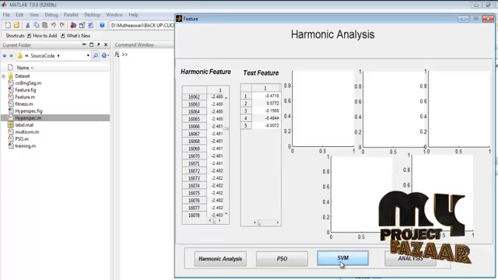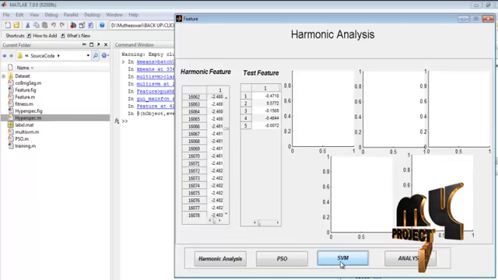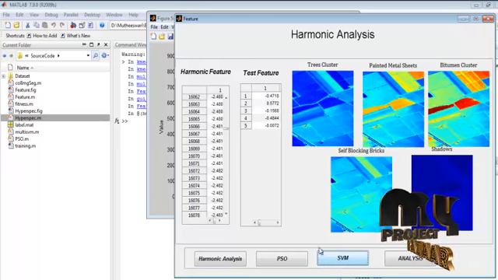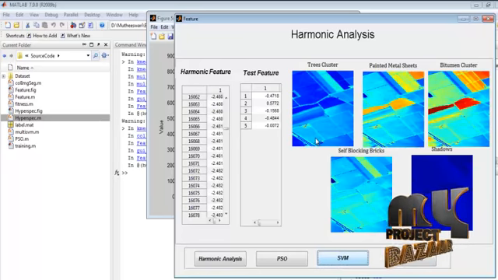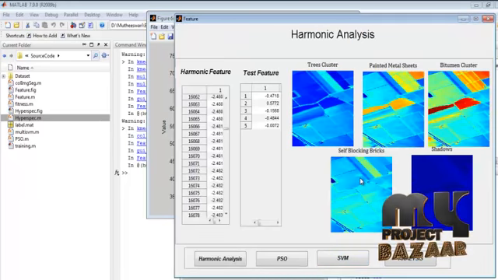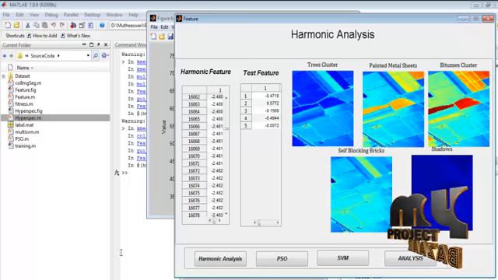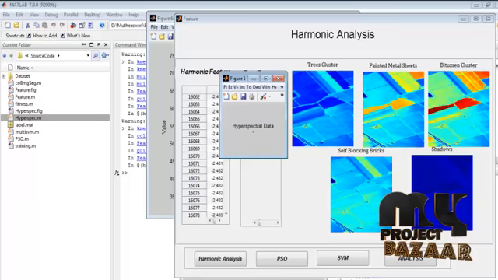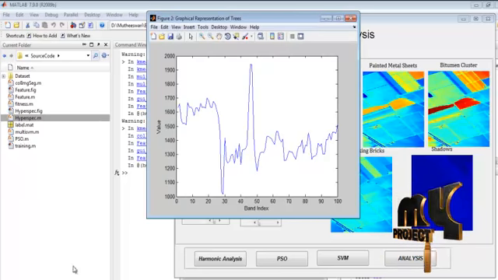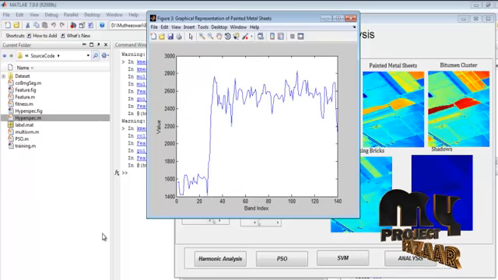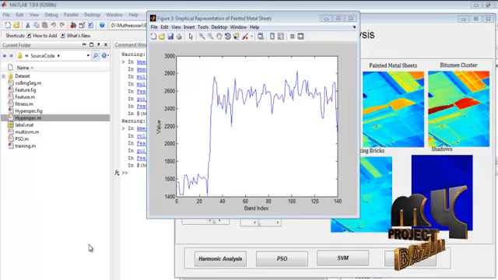Finally we extract the SVM classifier results for every band. This is the trees cluster band, this is the painted metal sheets, this is the bitumen cluster band, this is the self-blocking bricks and shadows band. This is the graphical representation for the trees, and this is the graphical representation for painted metal sheets.